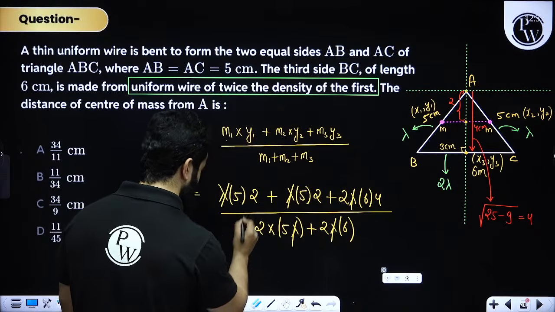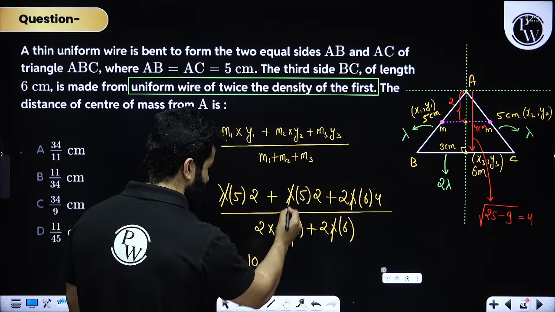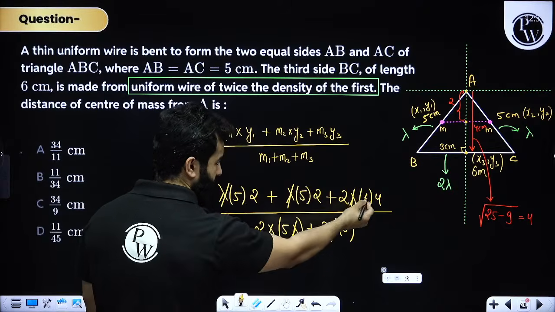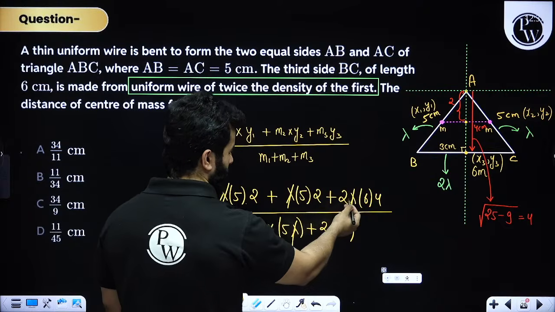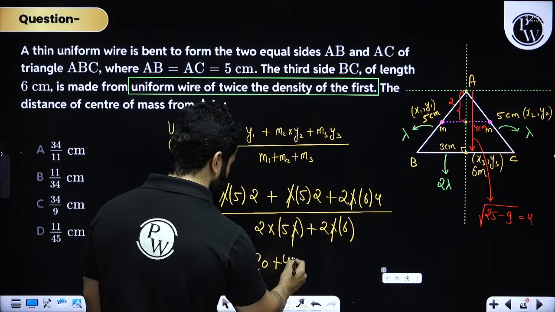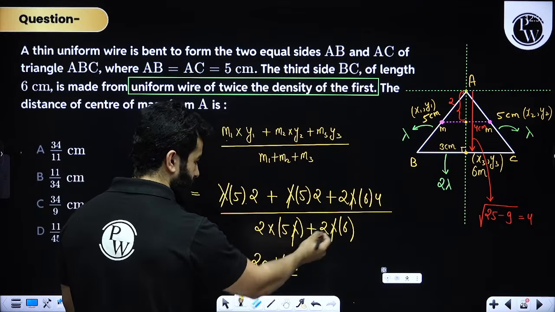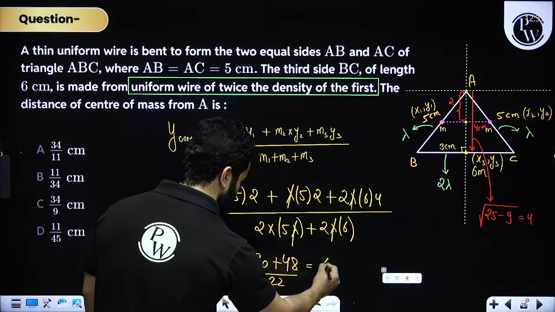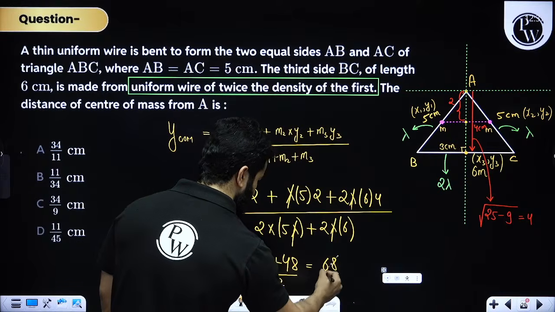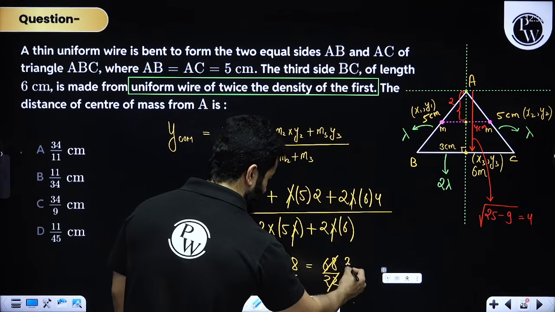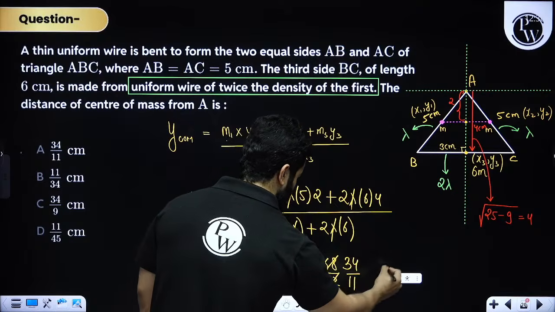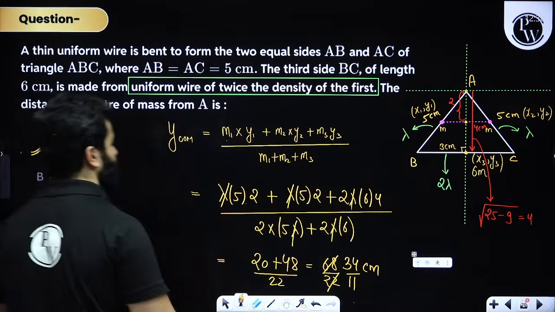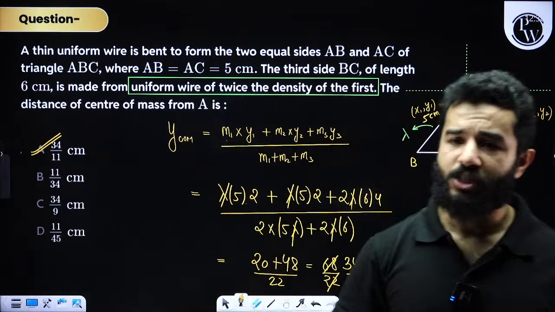And I'll get 10 plus 10, that is 20, plus this is I believe 12, and this is going to be 48, whole divided by this is 10 and this is 12. So 10 plus 12 is 22. So this will become 68 divided by 22. If I cancel out with 2, this will become 34 by 11. 34 by 11 centimeter. So all of your answers are wrong. Option A is correct. This is a very nice problem, right?